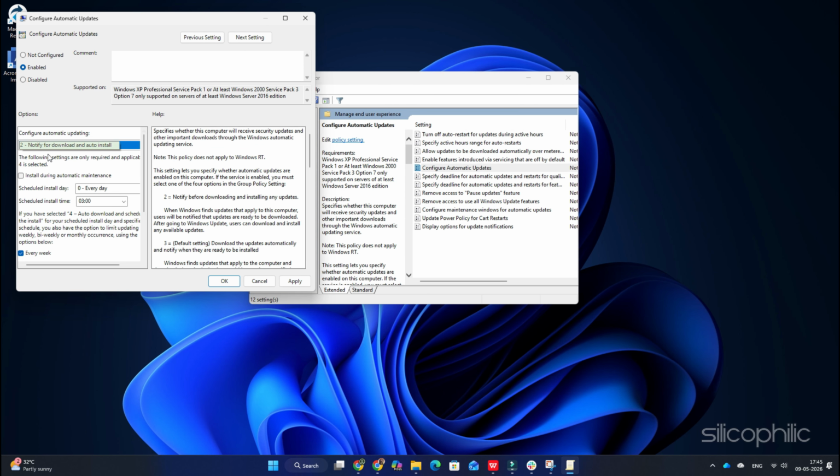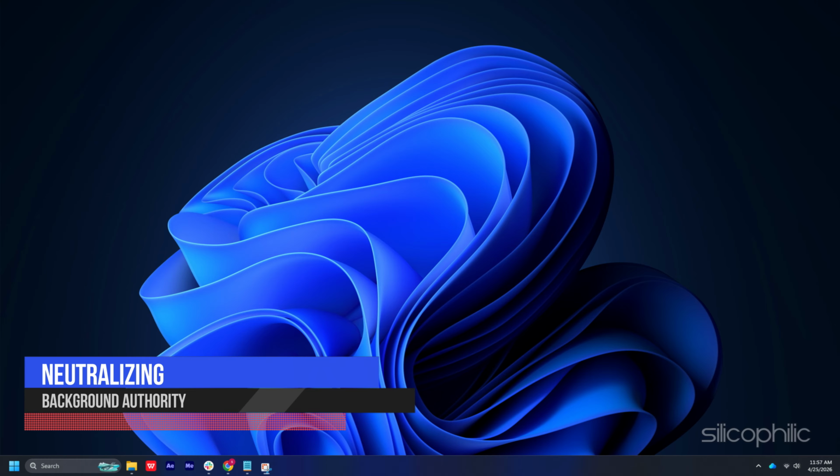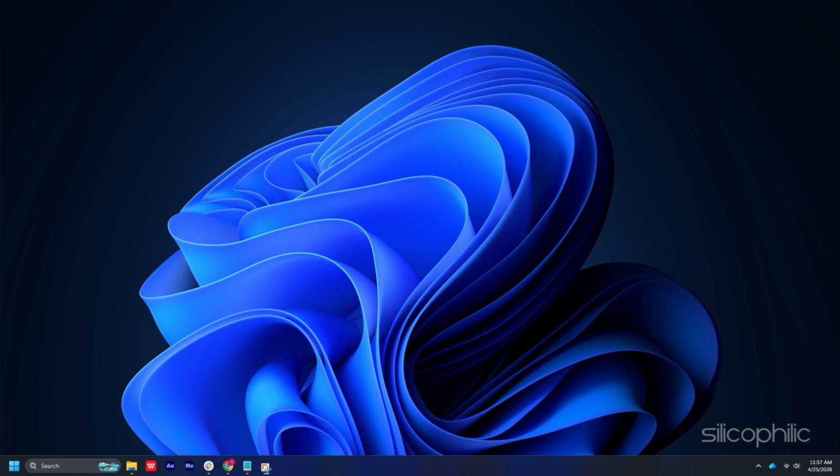What this actually changes. Before this, Windows decides everything. When to download, when to install, when to restart. After this, it waits for your input. It doesn't act first. It asks, and that's the beginning of control. Neutralizing background authority. Windows isn't passive. It has built-in mechanisms designed to restore its default behavior, even after you change it. So the next step is to address that.